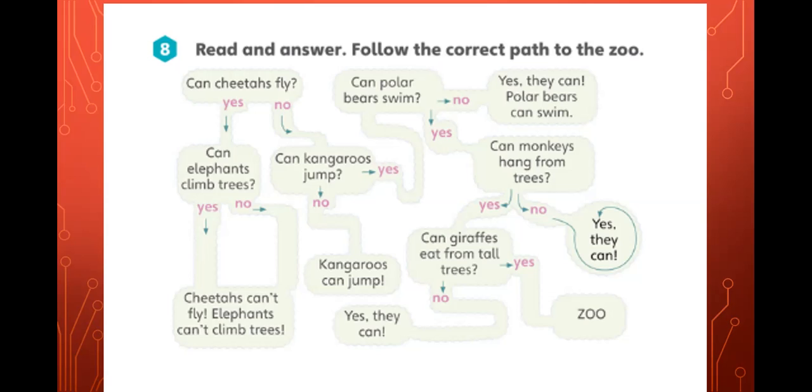So let's start over here where we have in the upper left corner, can cheetahs fly? Can cheetahs fly? Is that possible? Yes, or is that impossible? Well, I'd say it's impossible.